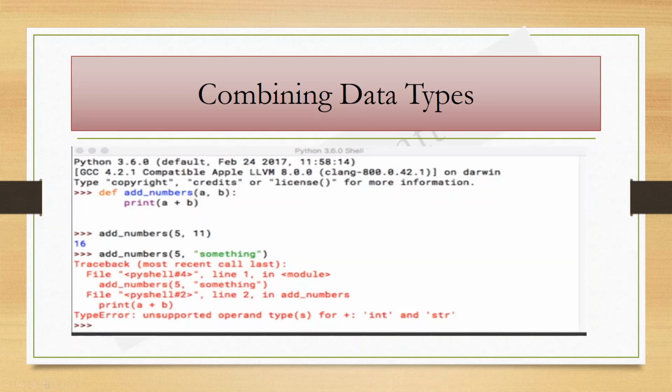For example, let's suppose that we have a simple function that adds two numbers together. That function will look like this, right? Now, this function call should work just fine, right? And it does. But what if we call it with a string like we had written on the second statement? We get a Python type error telling us that it cannot add an int and a string.